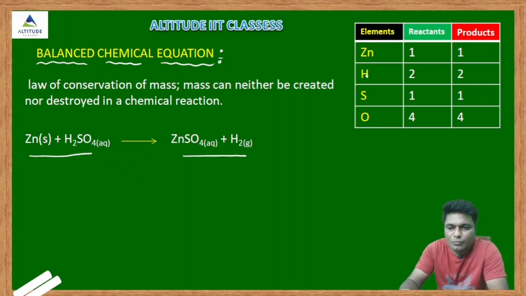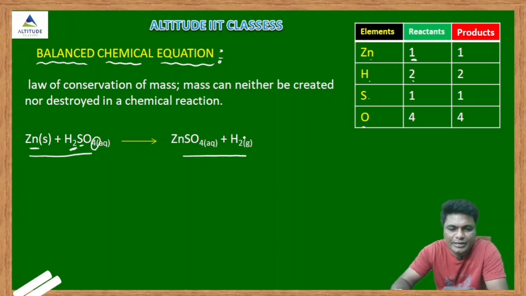See, take one box here, take 3 columns. In the first column is element, in the second column reactant, third column is product. Now see, in the reactant, 1 zinc. First we will write the elements present in the reactant and product. Here zinc and hydrogen is there, sulfur and oxygen. Okay. In the reactant, zinc is what? Only one element is there, 1. In the reactant, see, hydrogen how many? Yes, 2 hydrogens here. And sulfur what? Only 1 here, 1 sulfur is there, 1. Oxygen here 4 are there, so here also 4.